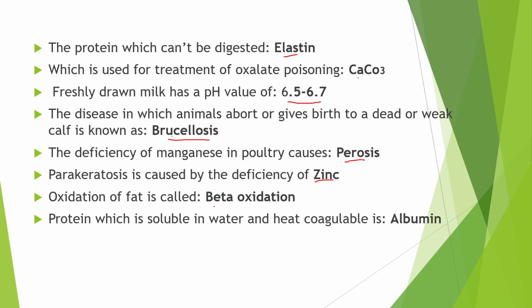Next point is the oxidation of fat is called as beta oxidation. Protein which is soluble in water and heat coagulable is albumin. This albumin protein is present in egg.